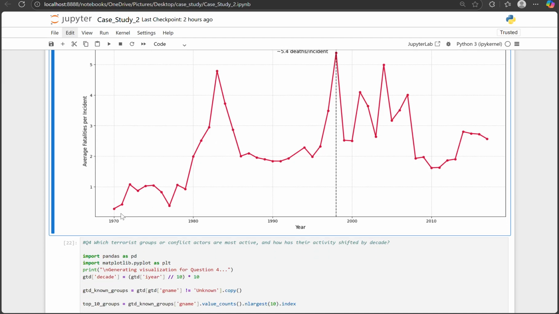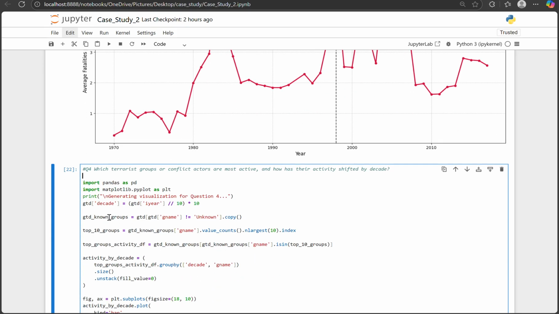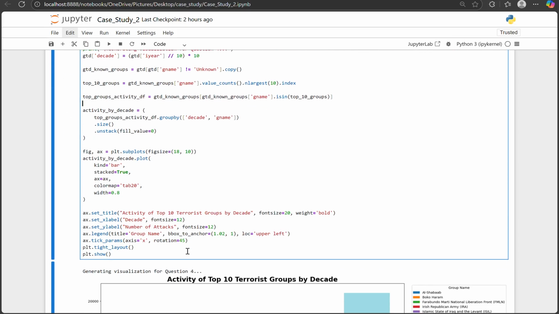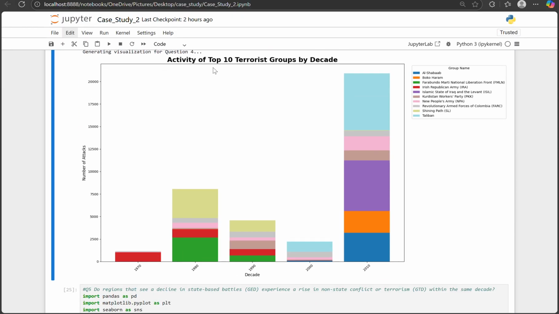My fourth question asked, who are the main actors and how do they change over time? I filtered out incidents where the group name was unknown. Then I counted the number of attacks for each group. I selected the top 10 groups overall and plotted their activity in a stacked bar chart by decade, where each color represents a different group.